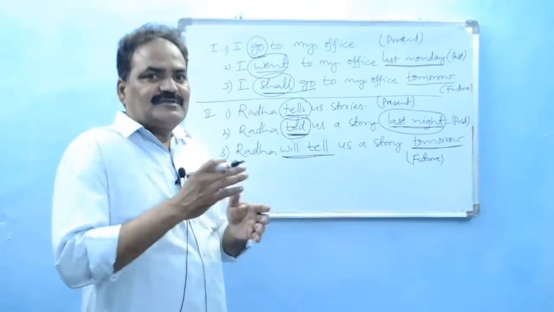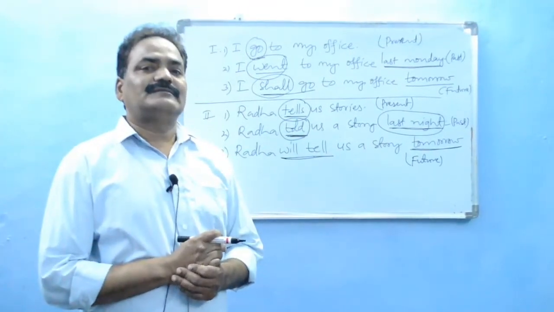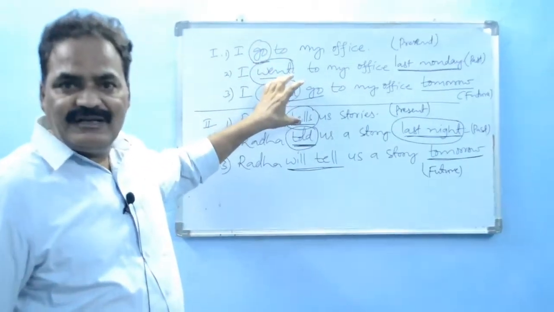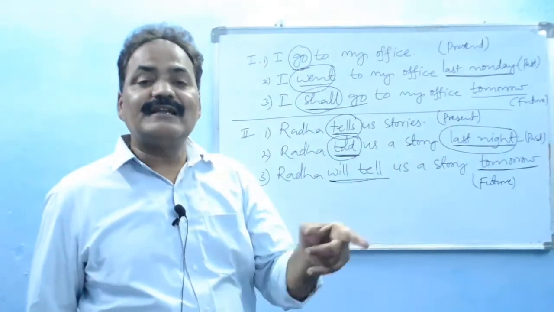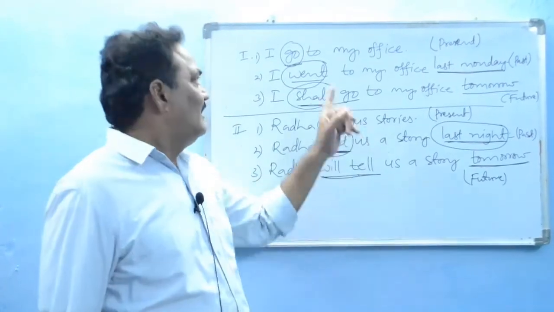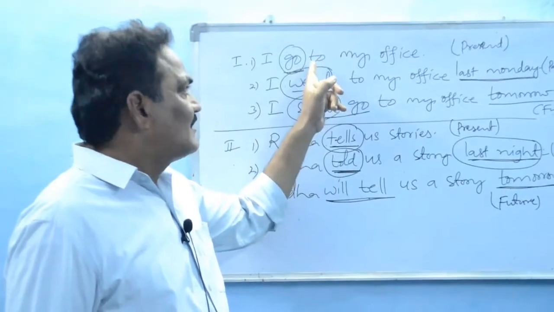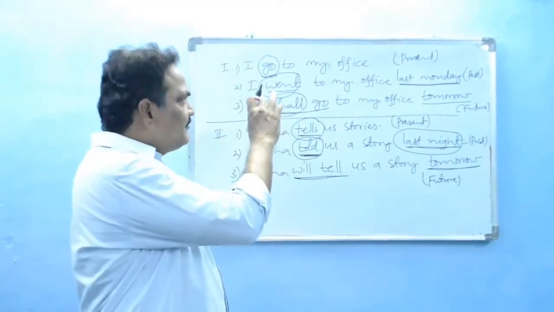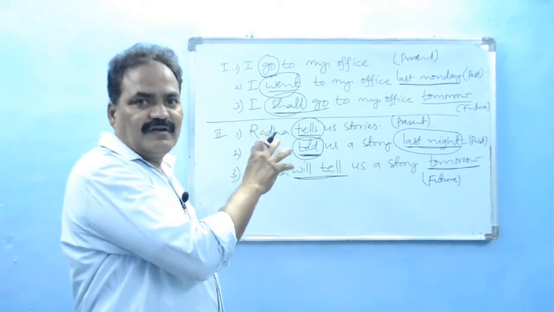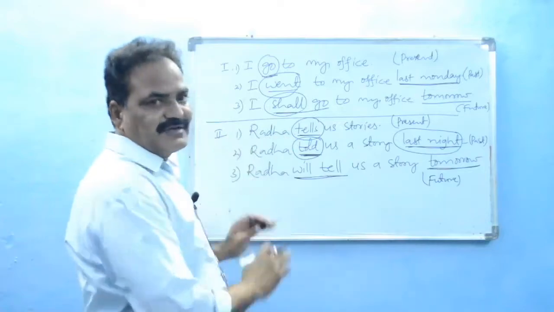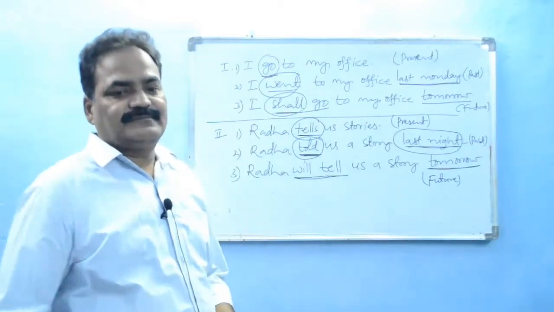By these examples we understand that change in the form of the verb indicates tense. So it is called tense, time according to time. So change in the form of the verb is called tense. This is clear by these examples.